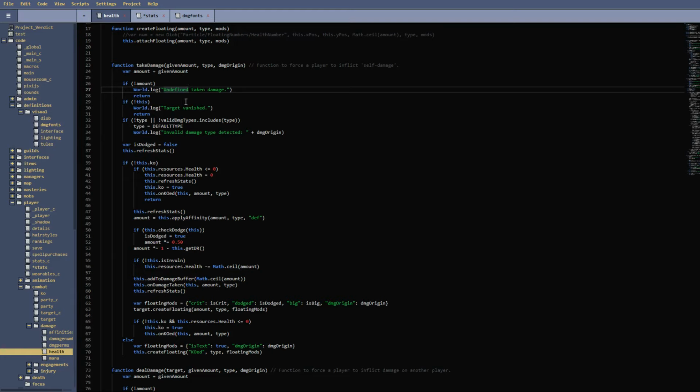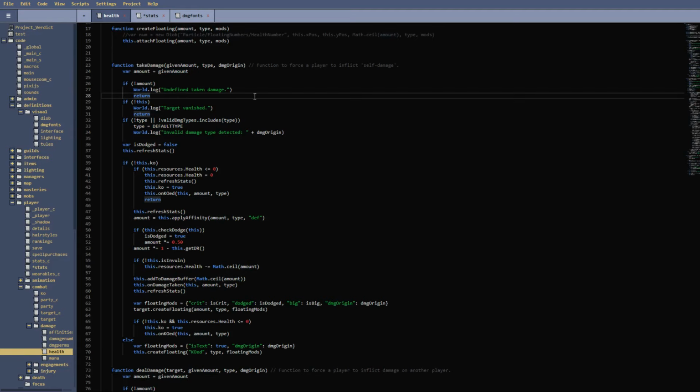So we'll have 500, right? Our amount will be 500. And then our type will be, let's say it's sound type, okay? And damage origin we're not going to worry about for right now. So it sets amount equal to 500 in this case, and this is not relevant because we have an amount,